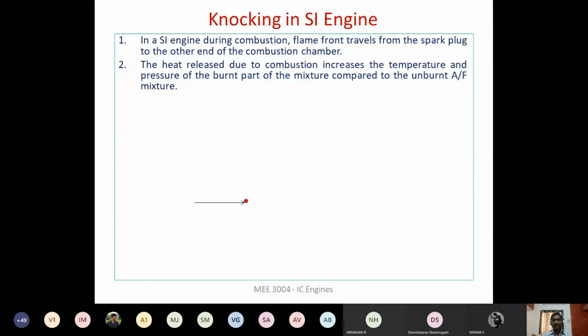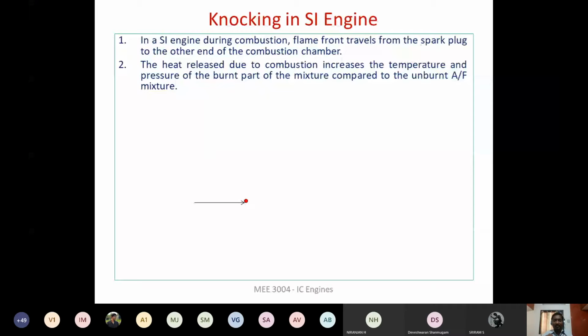Now during the combustion process, a huge amount of heat is going to be released, and because of the release of heat, the temperature of the burnt mixture, the products of combustion, will be very high compared to the temperature of the unburnt air fuel mixture, right? So we have air fuel mixture inside the combustion chamber. Spark is introduced, and combustion starts. Some part of the air fuel mixture is burnt and some amount is unburnt.